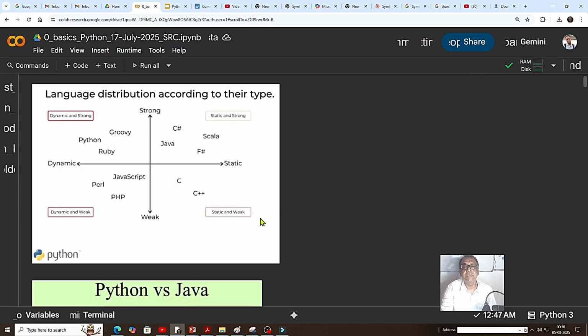Language distinctions: in C, the values are declared statically, the same as Java. So you have to declare the variable beforehand in the program. But Python is dynamic. You can see it here. Python is dynamic.